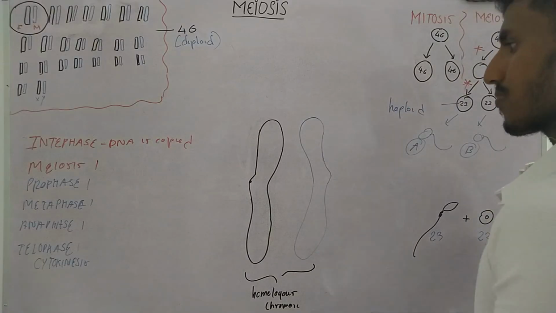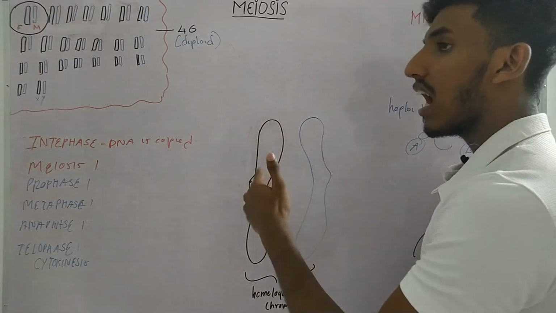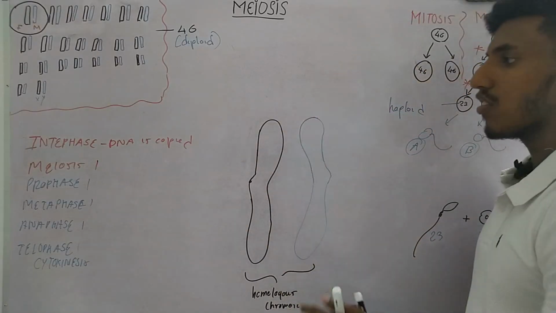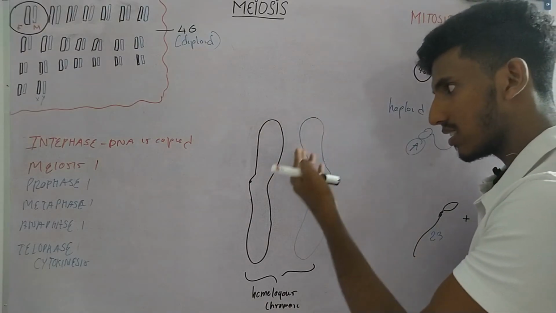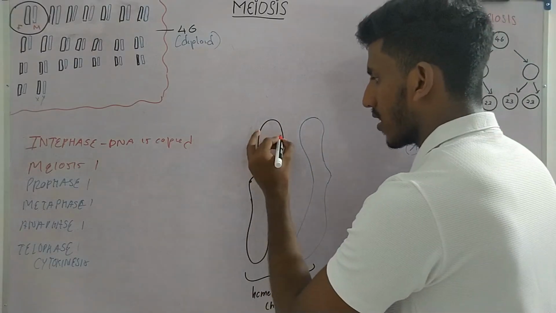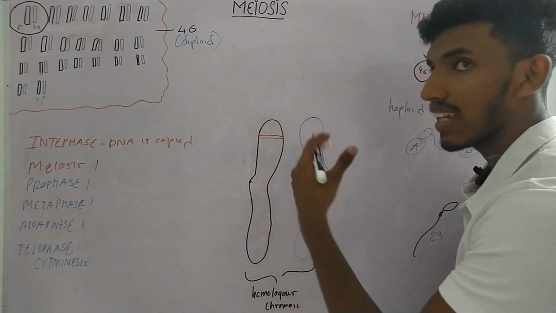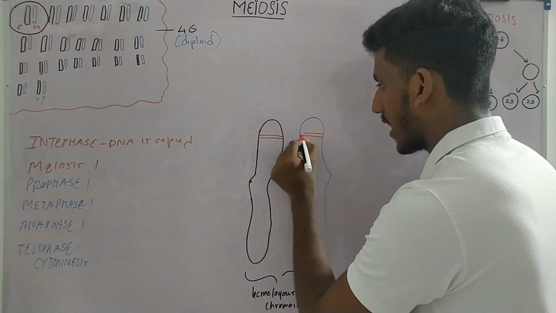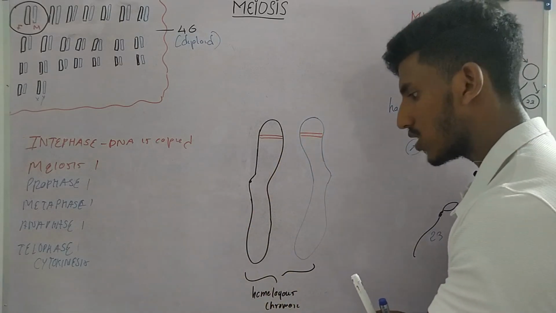Let's say this chromosome has a gene for the eye color. This chromosome will also have a gene for the eye color at the exact same location, or the locus. So let's mark it. So here this chromosome has a gene for the eye color, and this chromosome will also have a gene for the eye color because they are homologs. In other words, homologous chromosomes.